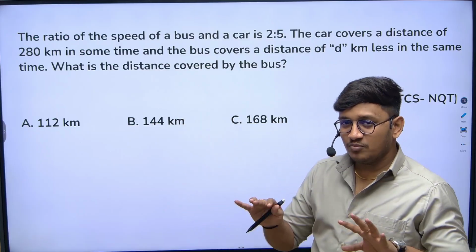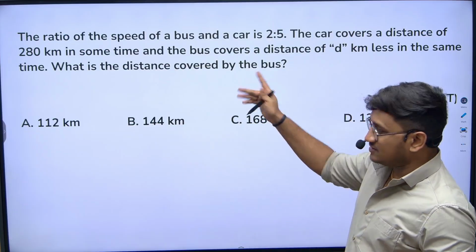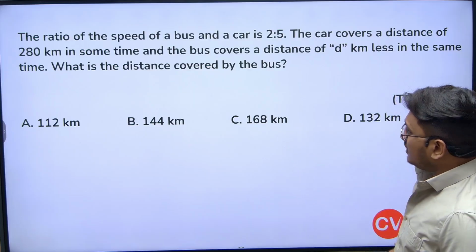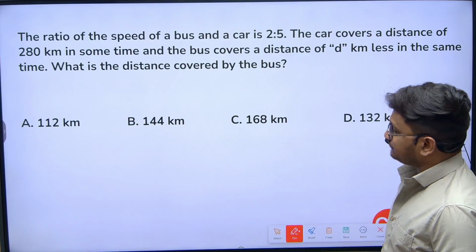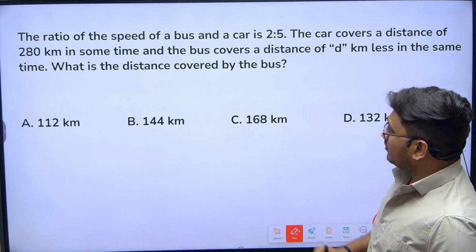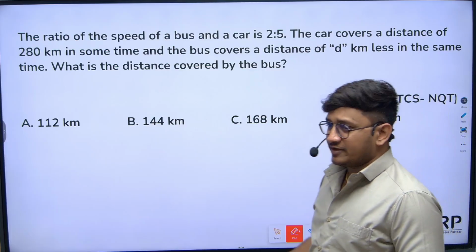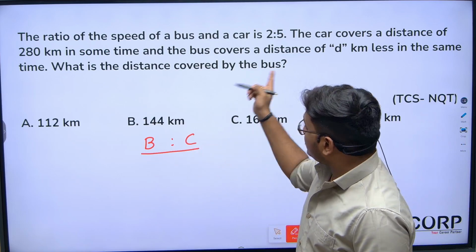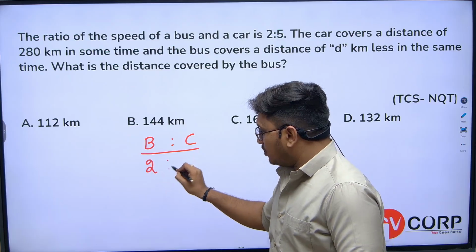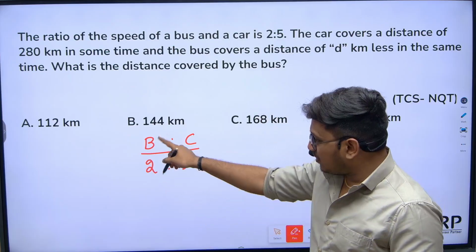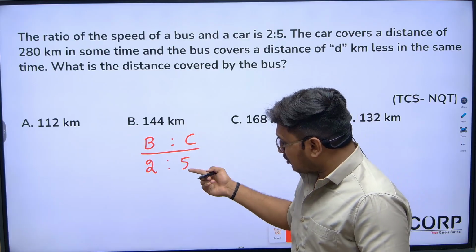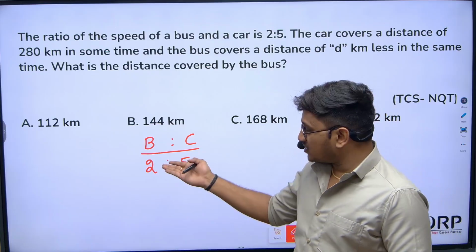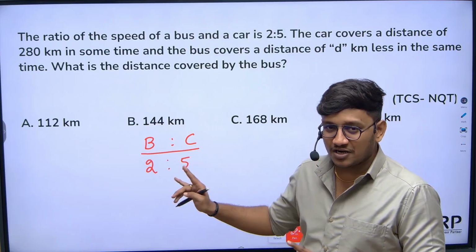Other than trains and boats, what type of questions can be asked? This is one of the questions. Let's say the ratio of the speeds of a bus and a car is 2:5. Bus and car, what is the ratio of their speeds? 2:5. Which is moving fast, bus or car? Obviously the number of parts for the car is more, so I can say that car speed is greater than bus speed according to the question.